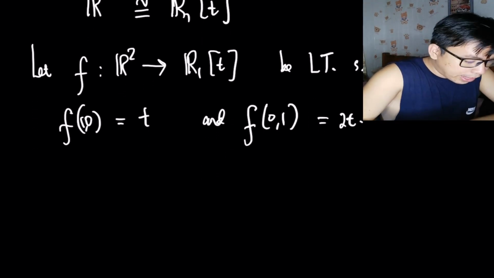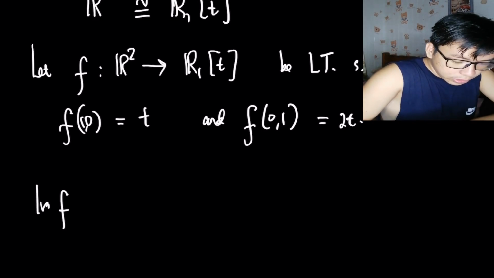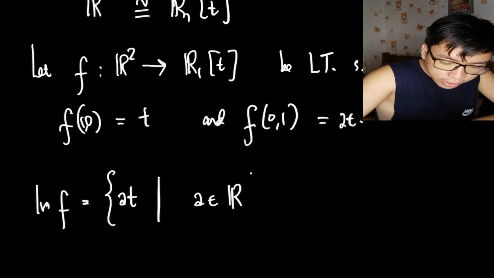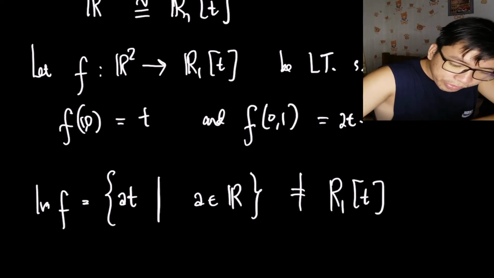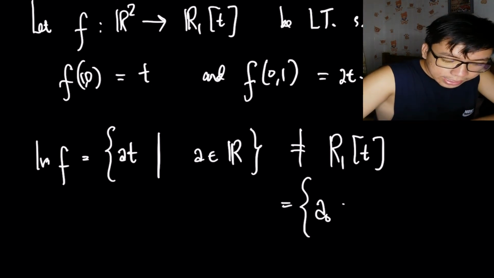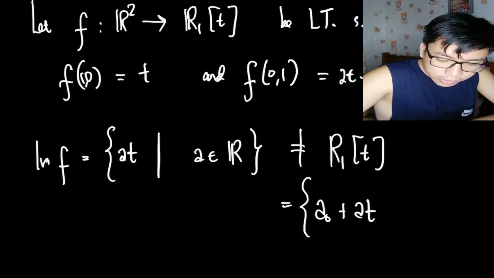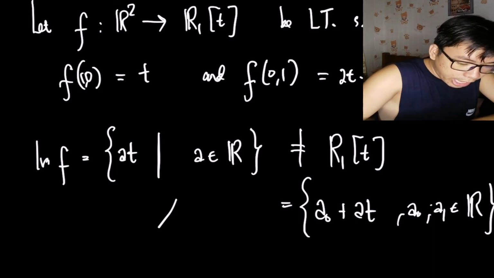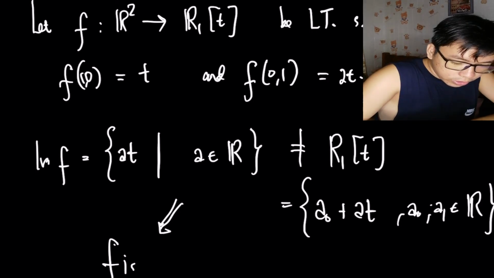So if you notice, the image of F is at, where a is an element of R. But this is not the same as R_1[t]. Why? What are the elements of R_1[t]? These are of the form a0 plus a1 t, where a0, a1 are elements of R. So they are not equal, implying that F is not onto.